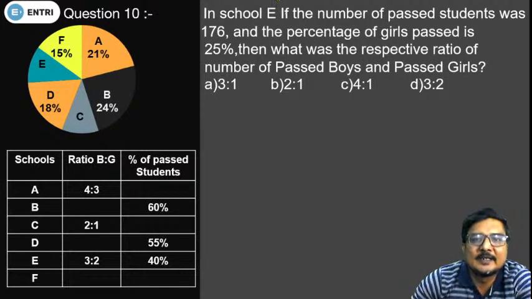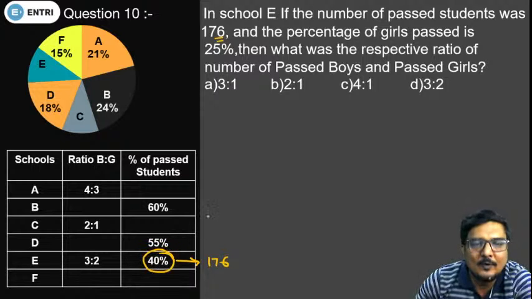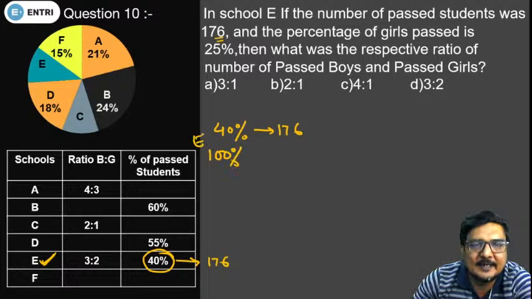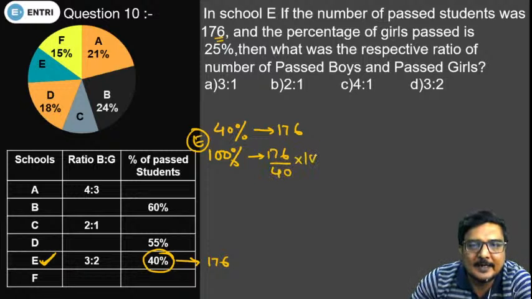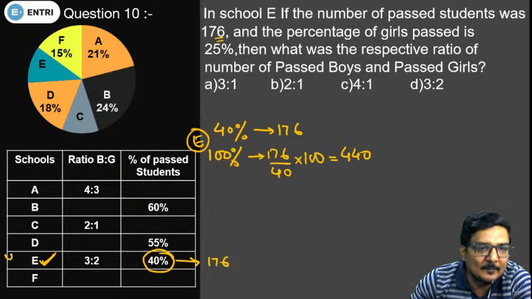In school C, if the number of passed students was 176, we have been provided that the number of students that passed in school C is 176. It means we can find the total number of students in E. 40% value is equal to 176. So the total number of students in E will come out to be 176 divided by 40 into 100, and this will give you 440. So the total number of students in school E are 440.